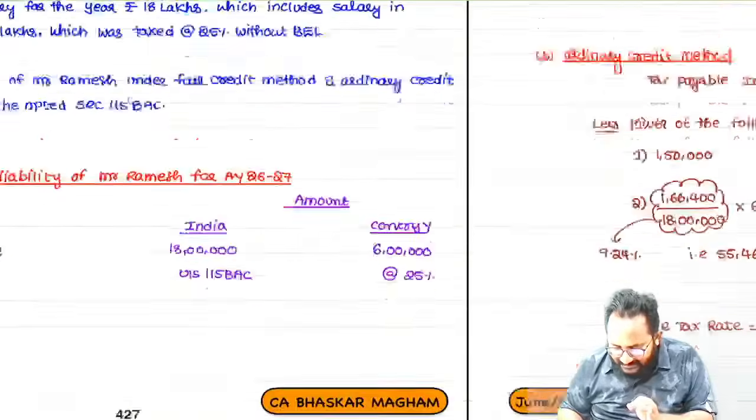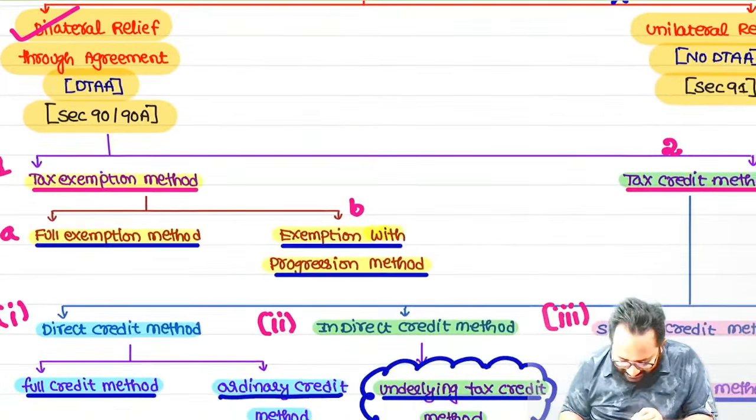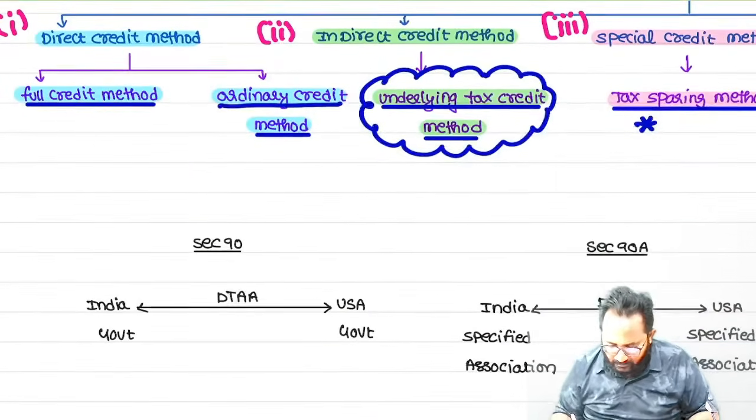What is the next method we are going to discuss? And the last method in Section 90, underlying tax credit.